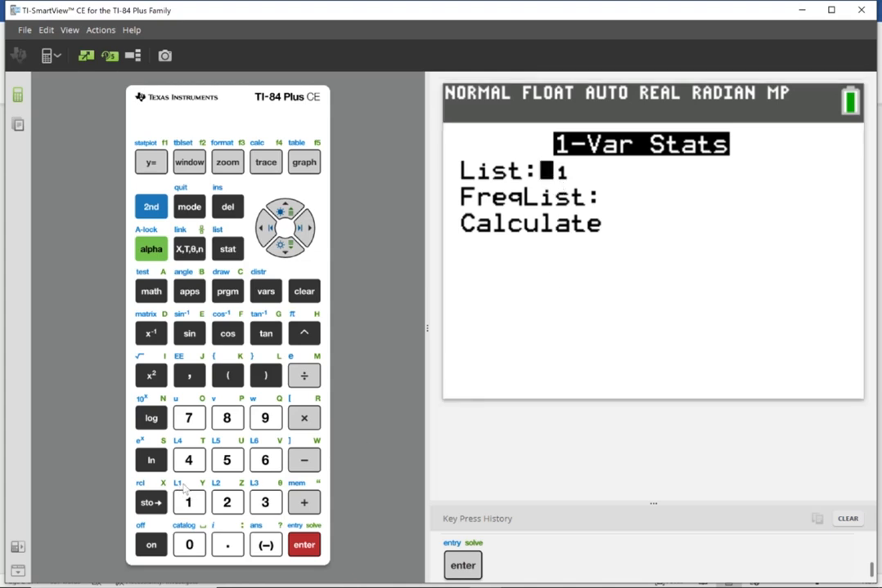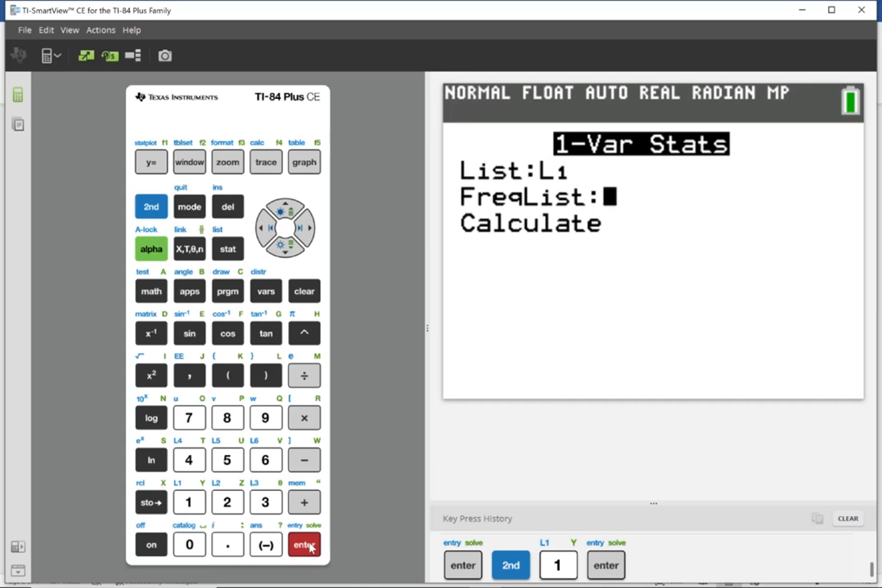Well, notice we see L1 here on top of 1 in blue letters. We see L2 on top of 2, also in blue letters. We see L3 on top of number 3, L4 on top of 4, and so on. If you want to type in L1, you're going to press second 1, and that is how you can type in L1. Now, once you do that, click enter.